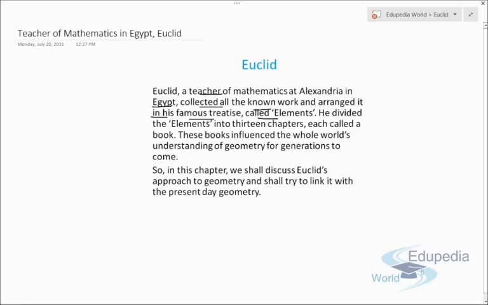He collected all the information about geometry, how everybody was using geometrical concepts, even the Greeks, and how they were trying to deduce the logical reasoning behind geometry. After collecting the information, he formed it into a book known as Elements. He divided the Elements into 13 chapters. He created a big book that contained 13 chapters, and every chapter at that time was known as an Element. These books influenced the whole world's understanding of geometry for generations to come.